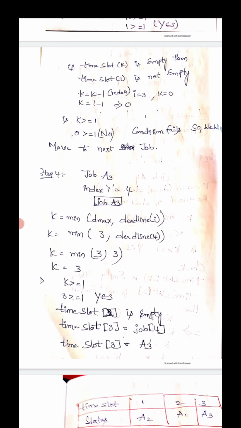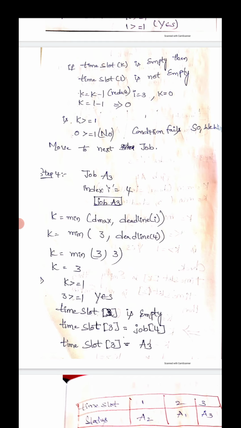Now we can check the algorithm. K is equal to minimum of D max comma deadline of I. Here K is equal to minimum of maximum deadline 3 comma deadline of 4, which is 3. So K is equal to minimum of 3 comma 3.